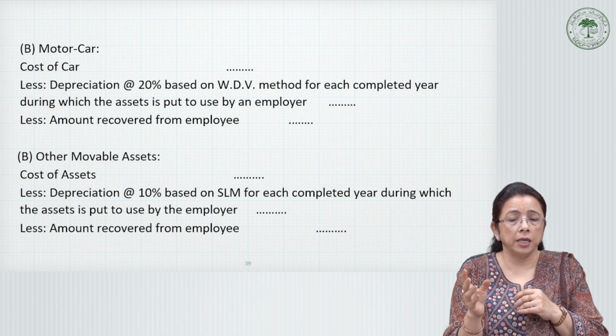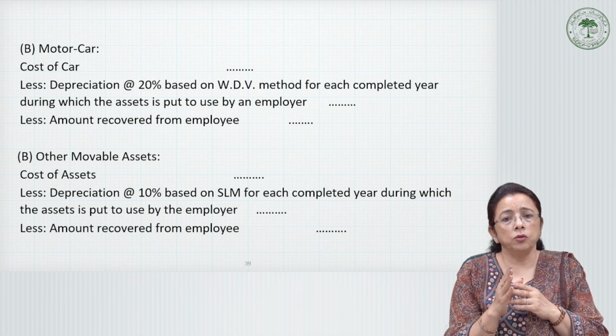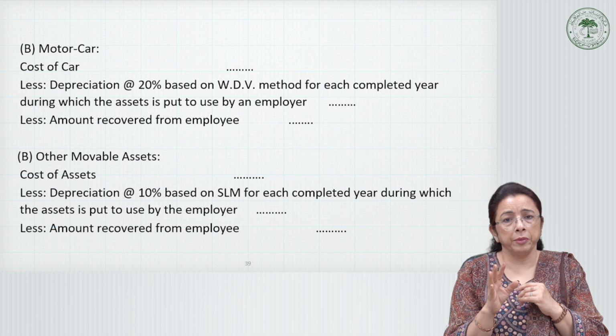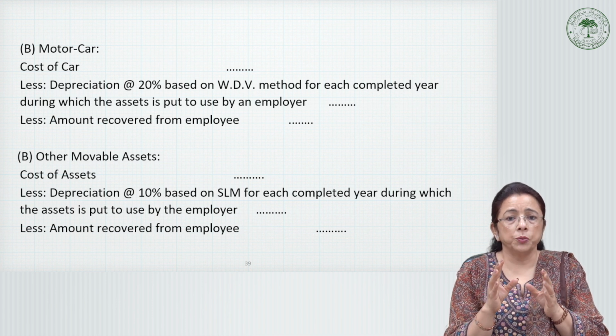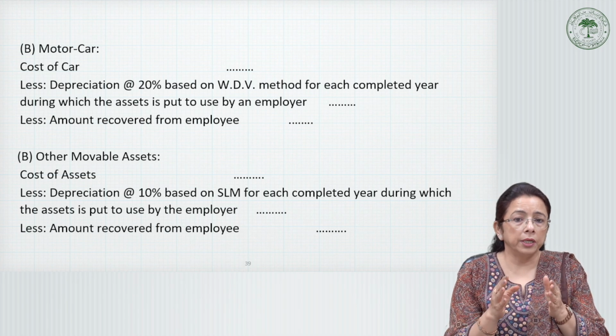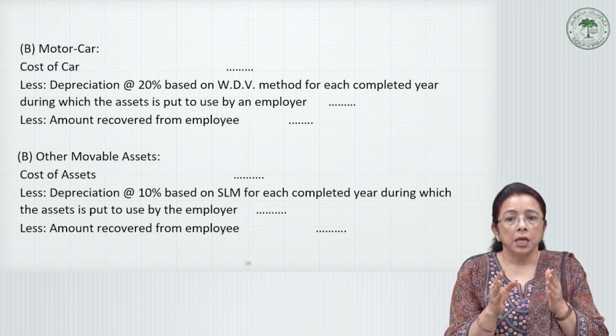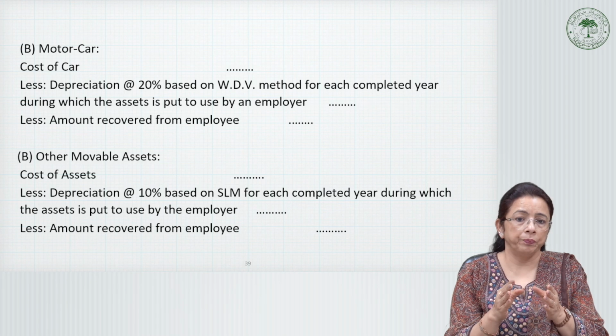Similar to these, there are some other fringe benefits or amenities also. The value of any other benefits or amenities or service or right or privilege provided by the employer will be determined on the basis of cost to the employer under arm's length transactions, as reduced by the employee's contribution, if any.